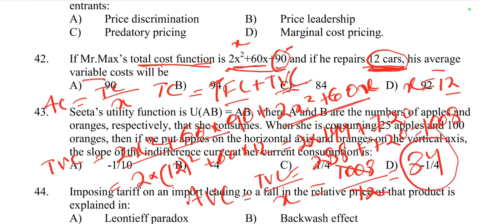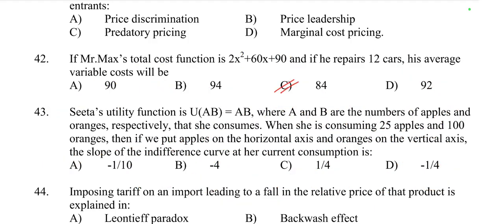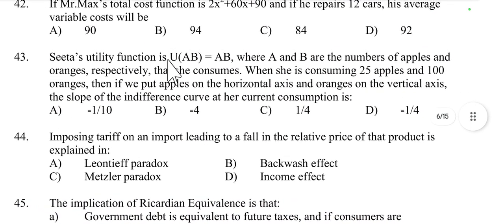So the right option is option C, 84. Then question number 43: Sita's utility function is U is equal to AB, where A and B are the number of apples and oranges respectively that she consumes. When she is consuming 25 apples and 100 oranges, if we put apples on the horizontal axis and oranges on the vertical axis, the slope of the indifference curve at her current consumption is.